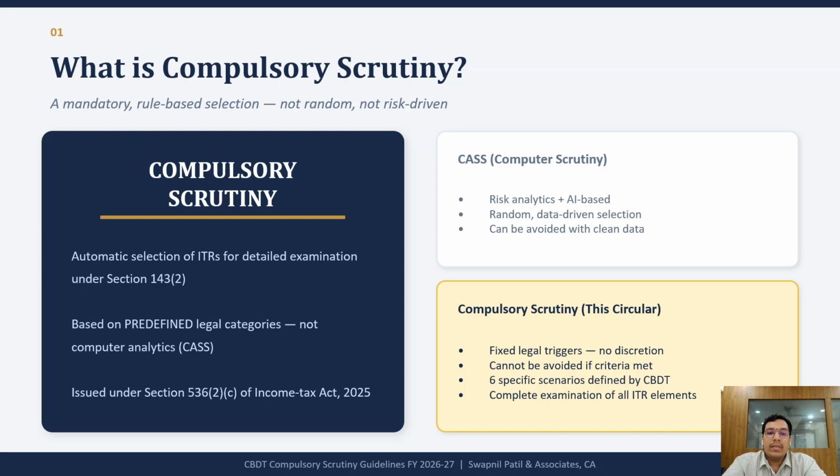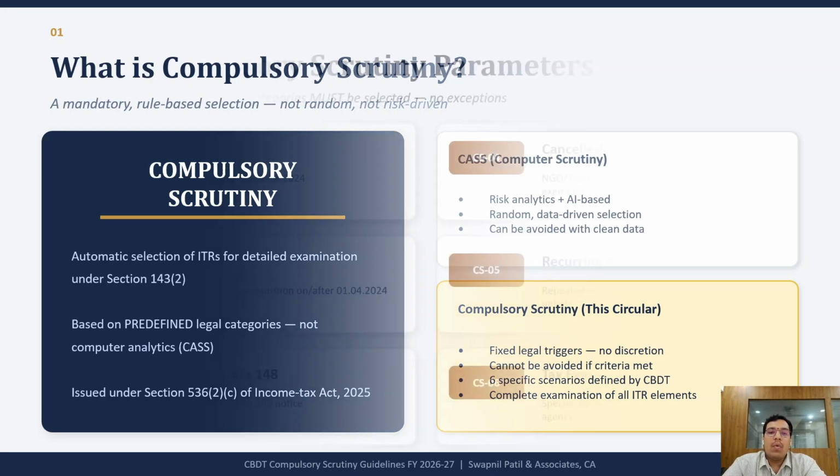This is rule-based, automatic, non-discretionary, and applicable irrespective of taxpayer's risk profile. In simple words, even if your return is perfectly filed, if you fall into any of the notified categories, scrutiny is unavoidable. Now, let's discuss the 6 parameters one by one.